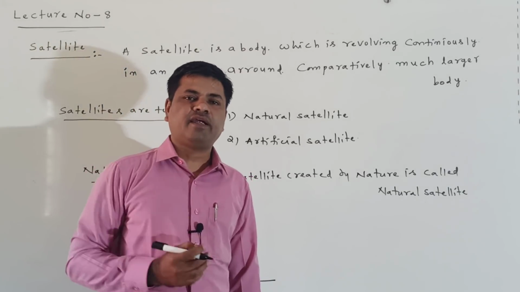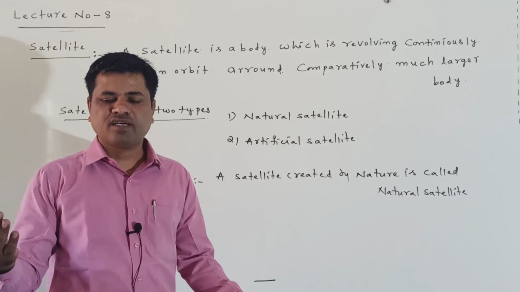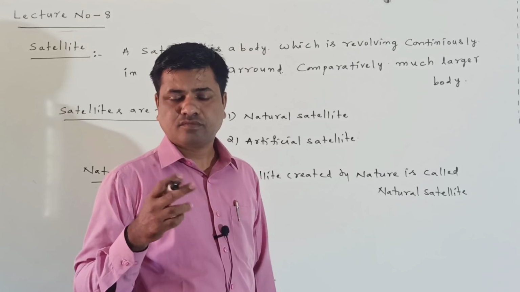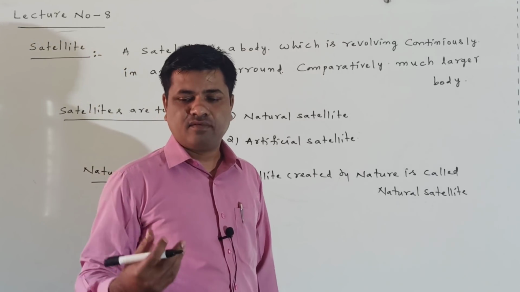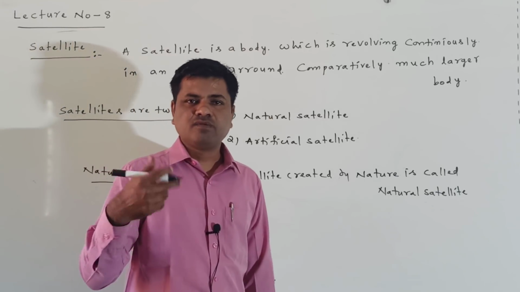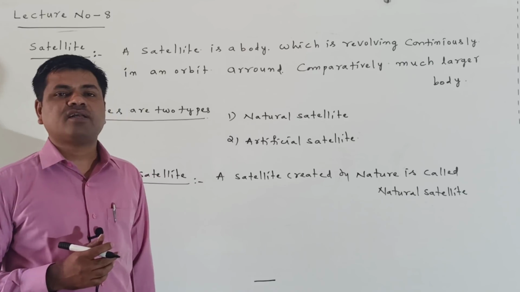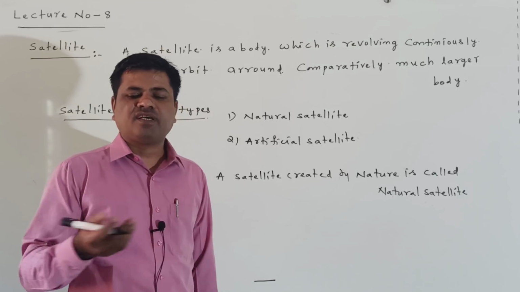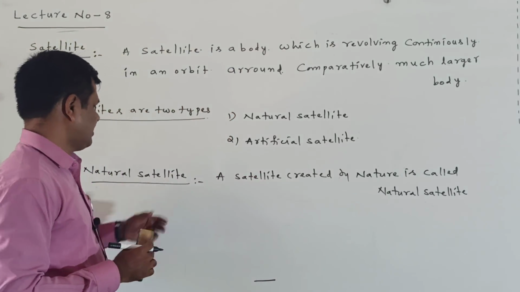A moon is a natural satellite of Earth. Each planet is a satellite of the sun. Why? Every planet is revolving around the sun. That's the reason we are saying that every planet is a satellite of the sun. Another one is the moon, a natural satellite of the Earth, because the moon is revolving around the Earth. These are called natural satellites.